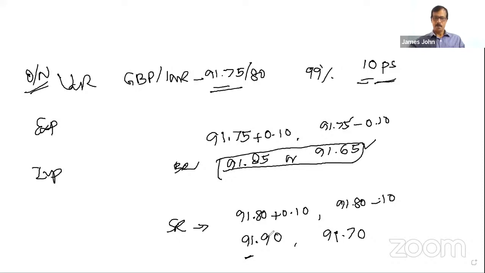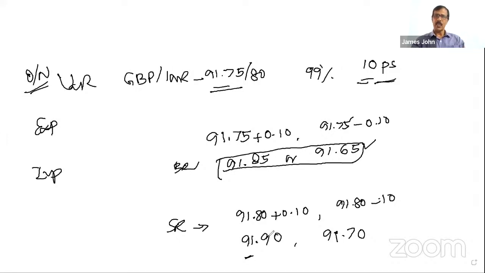Sir, we will buy at a lower price, no sir, for exporter 91.65 is okay? No, see here, look at the question. From a banker's point of view, we buy at low and sell at a high rate. The question is, which is the worst possible situation for an exporter? See, here there is an exporter.